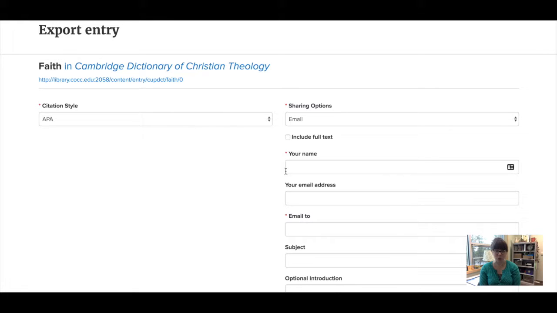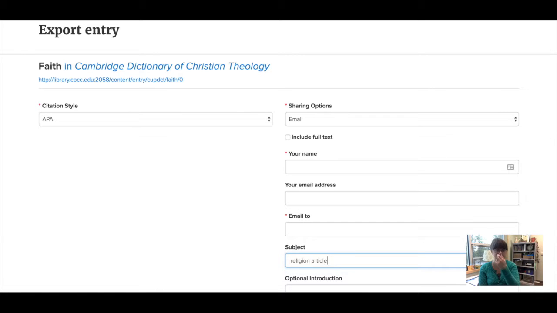And that way you won't lose track and you'll be able to go directly to the resources that you've already found. When emailing, try and remember to include a subject line so you can remember why you sent the article to yourself in the first place. I do that all the time. I'm like, why did I send this to myself? Well, how is this relevant to me?